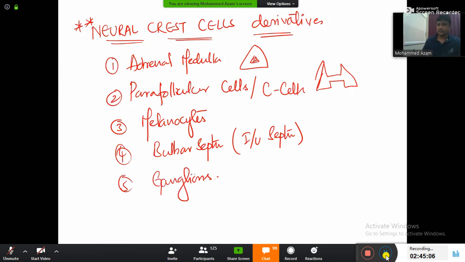All these are the derivatives of the neural crest cells that you have to remember for your exam. That is more than enough about neural crest cells: adrenal medulla, parafollicular cells, melanocytes, the bulbar septum, and the ganglions. Each and every ganglion in our body is derived from the neural crest cells. The moment ganglion comes, close your eyes, mark the answer as neural crest.